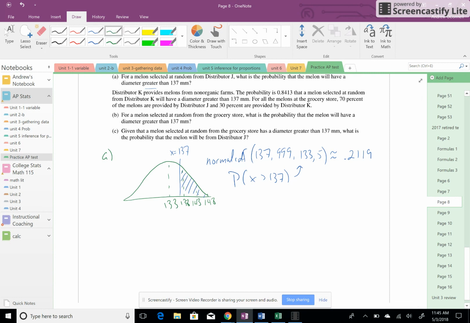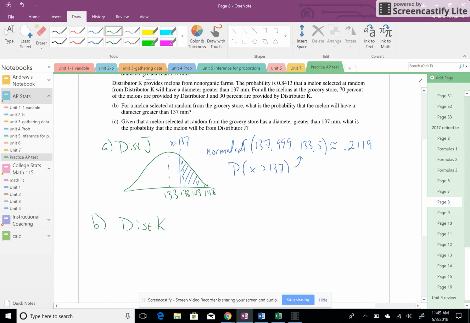Distributor K provides melons from non-organic farms. The probability is 84.13% that a melon selected at random from distributor K will have a diameter greater than 137. For all the melons at the grocery store, 70% of the melons are provided by distributor J, and 30% are provided by distributor K. So let's label this. This was distributor J. This will be where I start writing about distributor K.